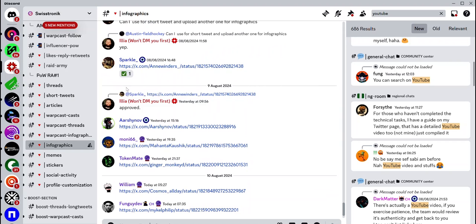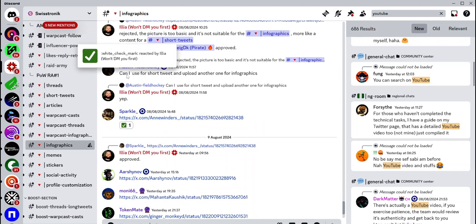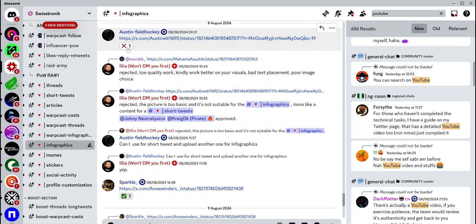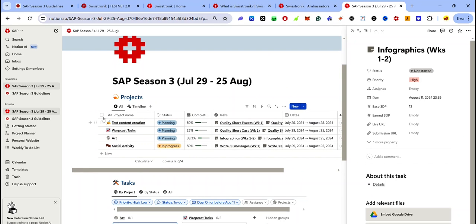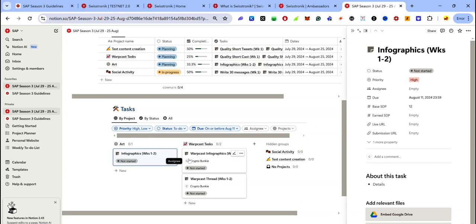If it has been approved, you will see a check mark here, but if it has been rejected, you will see an X. Also here it gives me an overview of how far I have completed each of the projects. As you can see here, I have completed half of my text content creation task for this season. Same with the social activity task. For the webcast task, I've only completed about 25% of them, while for my ad task, I've made about 33% completion. So this template can keep you in check so you don't miss any deadlines.